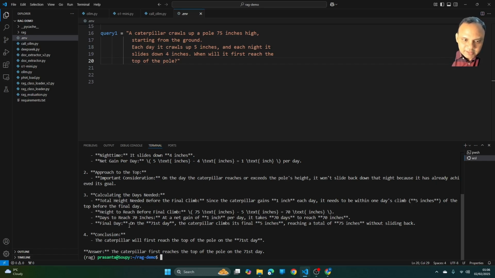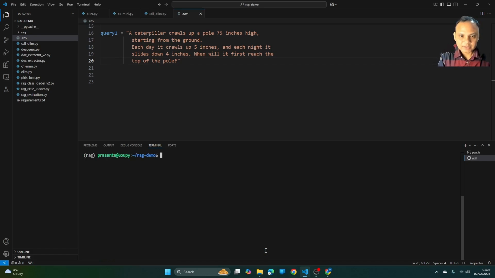Excellent. Final day, on the 71st day, the caterpillar climbs its final 5 inches, reaching a total of 75 inches without sliding back. Wonderful. The caterpillar will first reach the top of the pole on the 71st day. So the answer is the caterpillar first reaches the top of the pole on the 71st day. Perfect.